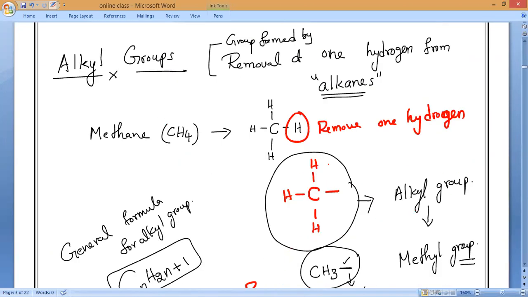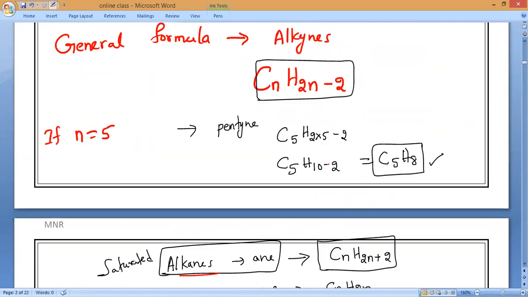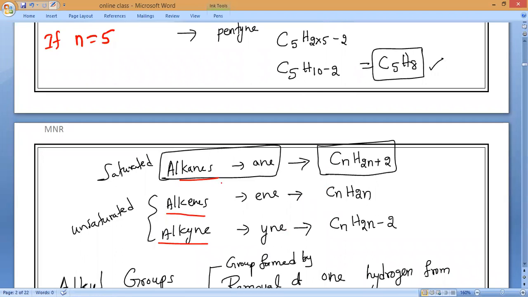Okay. Now, one thing you should remember: in the formation of alkanes, the carbon number starts with n equals 1. Alkenes and alkynes start with a carbon number of how much, guys? 2. Carbon number 2, everybody.